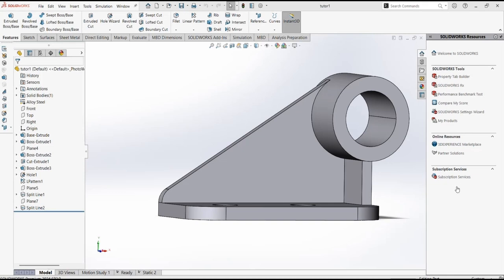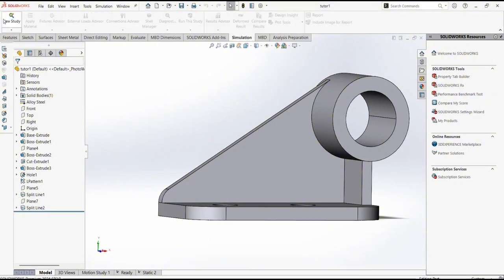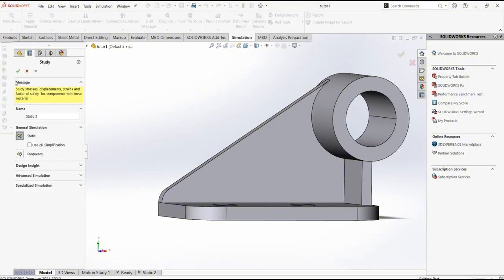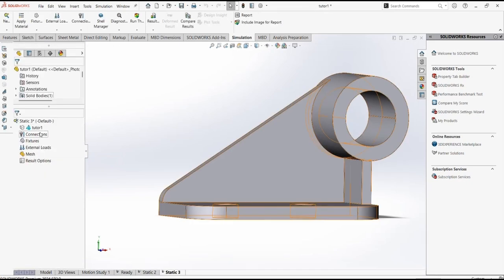Okay, first of all, we want to open this file on tutorials. After that, we want to click on simulation, new study, static 3, and click OK.